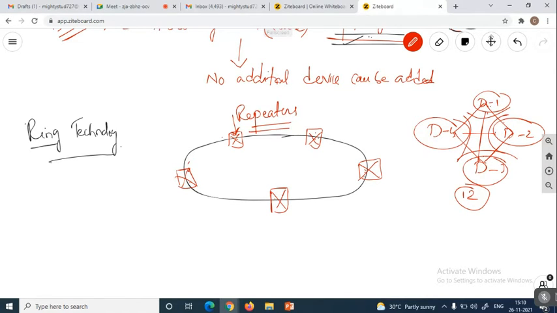For the first iteration, whatever the data is, it is transacted circularly. For the second one, the same operation has to be continued. That is, the data transfer from this to this has to take place, from this to this has to take place, this to this has to take place, like that. And for the third iteration also, it has to be taken. So whatever task was completed previously by every device has to be repeated. That's why in ring technology, every device is a repeater.